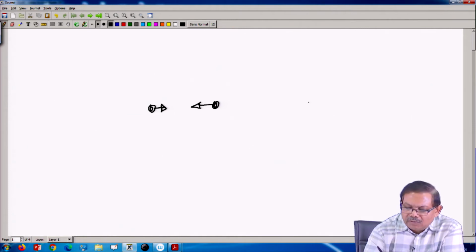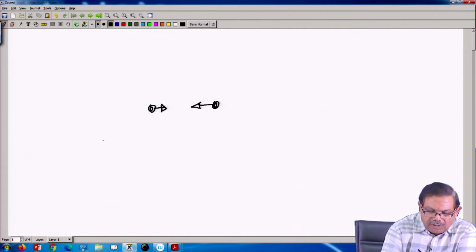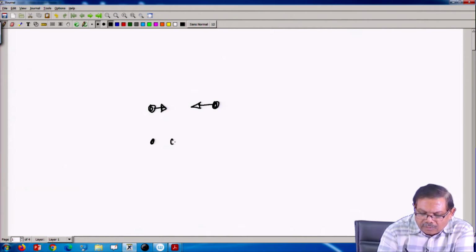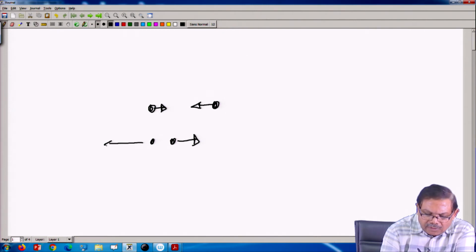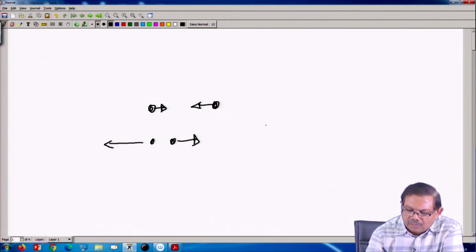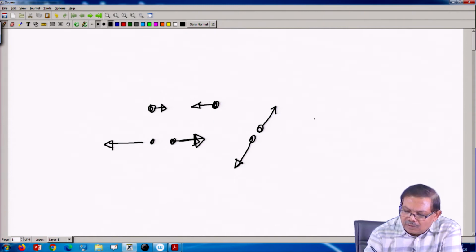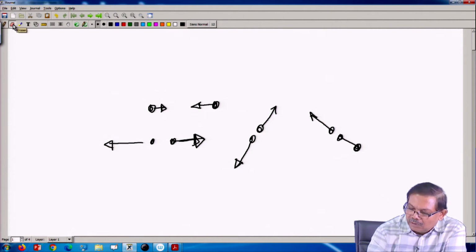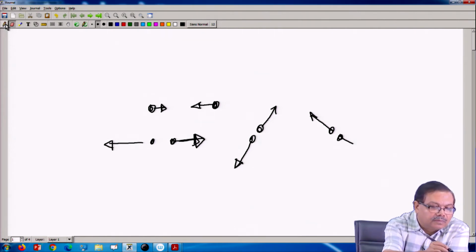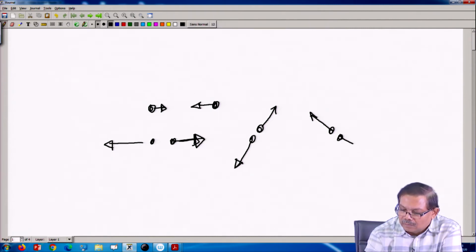So, they collide. After collision, they can be heading in this direction or in that direction. The magnitude of all these vectors remains the same, but they have to go in opposite directions.